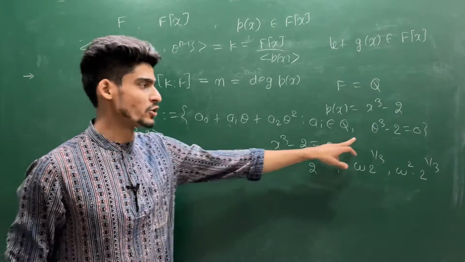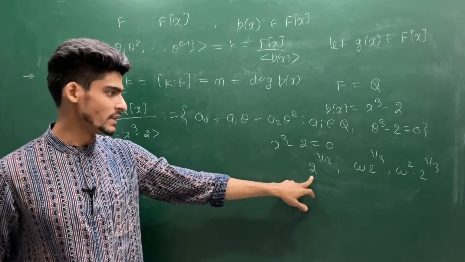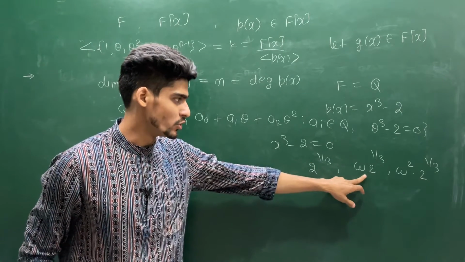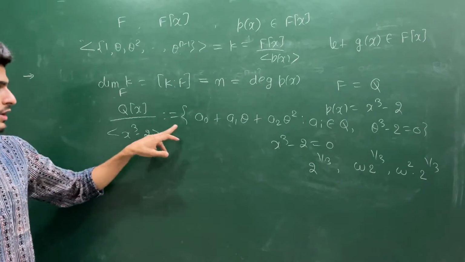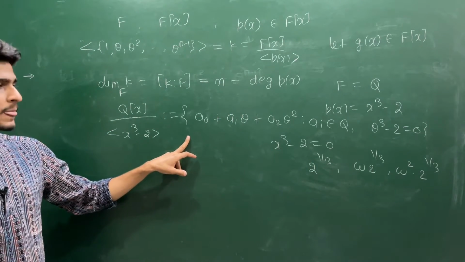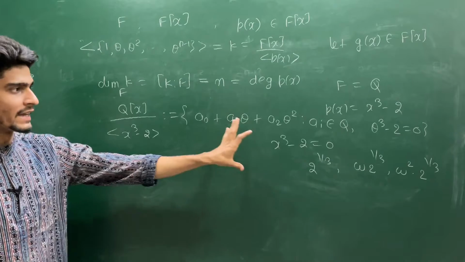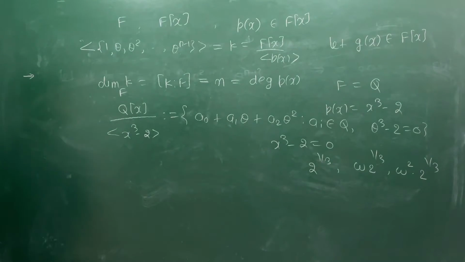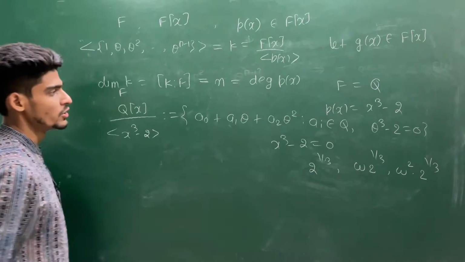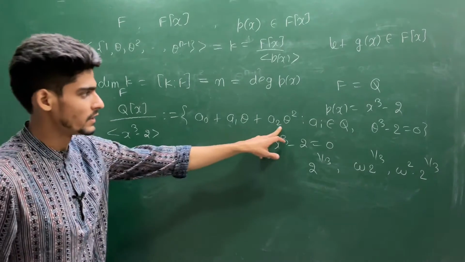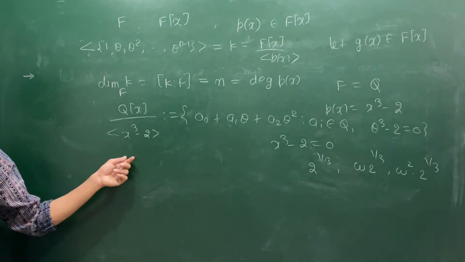So you are having 3 choices for theta. If you choose theta to be this, then you will have a real field. If you choose this root, you will have a complex field. If you choose this, you will have a complex field. But soon we will prove that all the extensions are going to be isomorphic to each other. So we have three types of extension because we have three types of choices for theta. So this is the definition for this Q[x] over x cube minus 2.